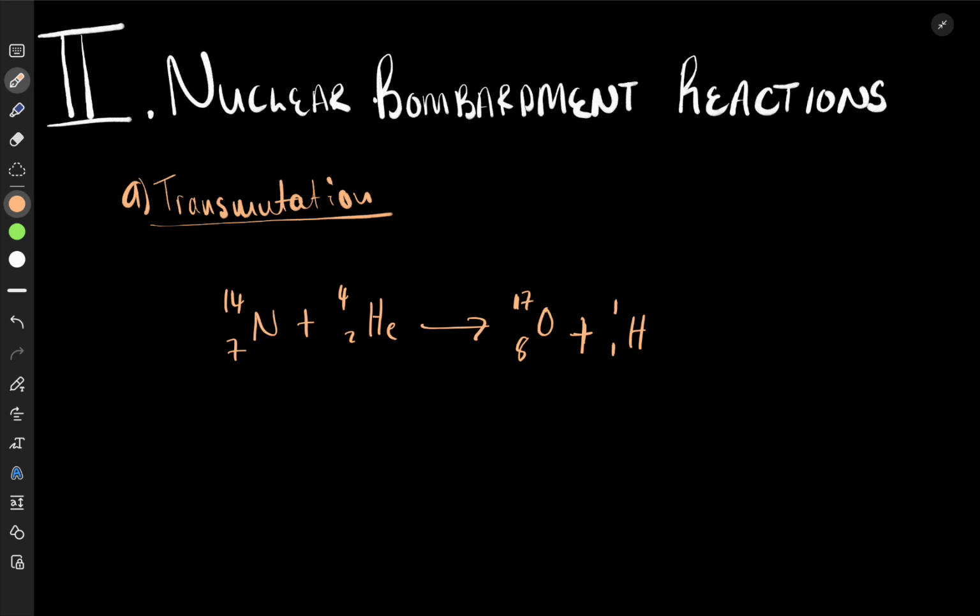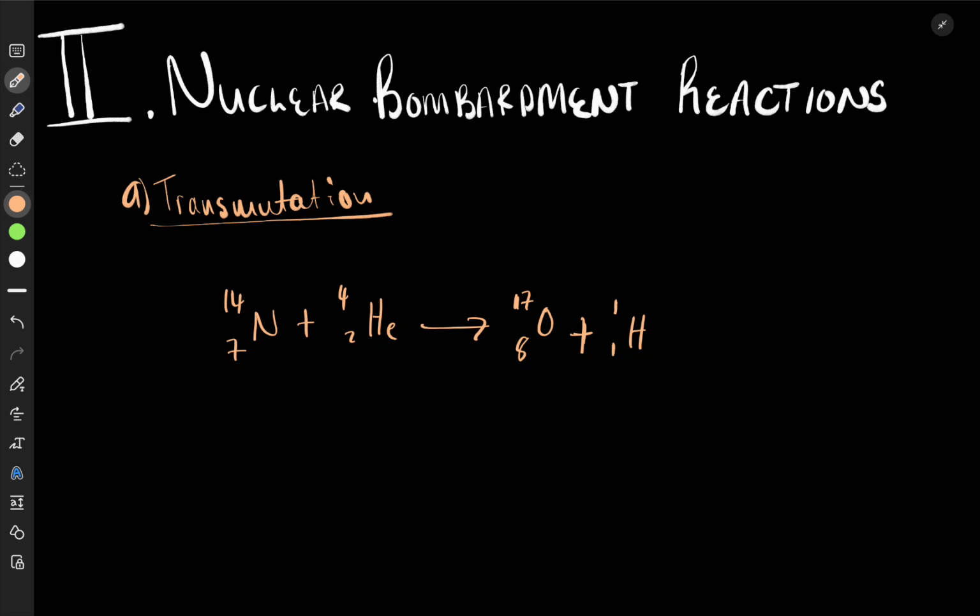Now, when we look at these nuclear bombardment reactions, an important thing about them is that sometimes you may be given an abbreviated notation, or you may be asked to convert to an abbreviated notation. They may give you an abbreviated notation and ask for the nuclear equation itself. Or they can give you the nuclear equation and ask for the abbreviated notation. So what is this abbreviated notation? How do they write it?